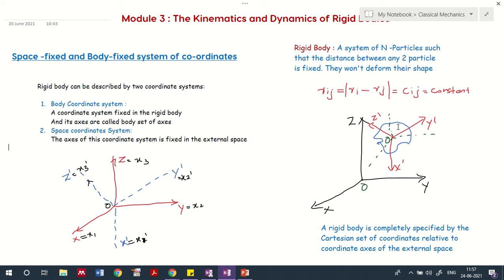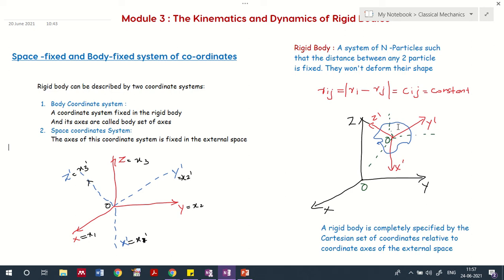If you keep holding the chalk piece in an imaginary space, the space where you hold the chalk you can call x dash, y dash, z dash, and my observer axis you can represent as x, y, z.